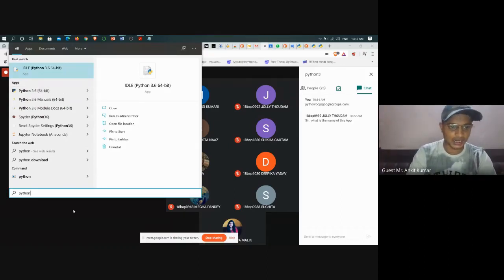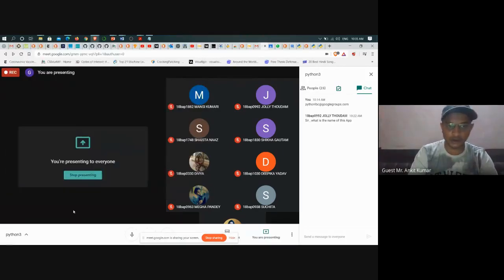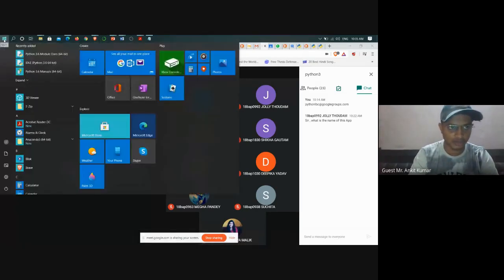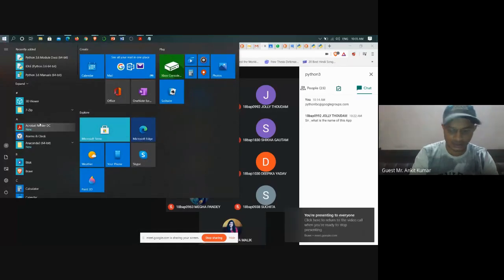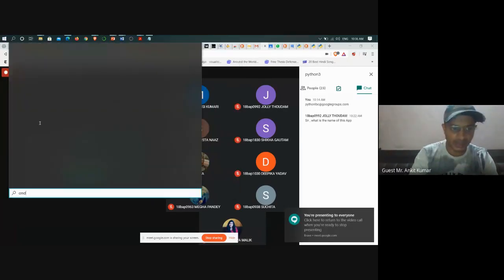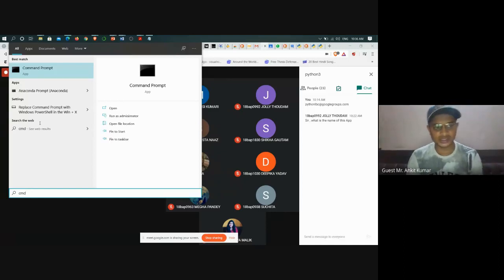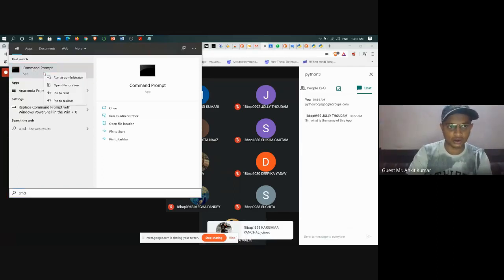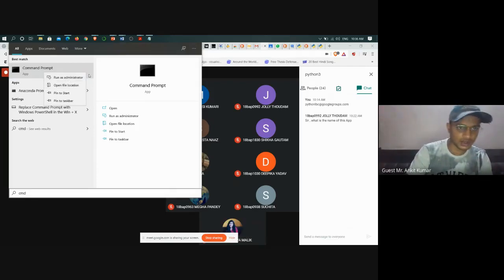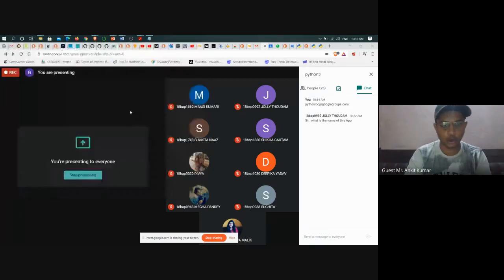Another way to confirm this, which is the way that I want you guys to follow, is to open a command prompt. To open a command prompt, again go to the Windows button, and just type CMD. You can see it on the screen, CMD. As soon as you type CMD, you will get the option to open command prompt. Double click on the command prompt here, or you can right click on it and click run as administrator, or there is an option to open it here as well. So I'm going to open the command prompt.